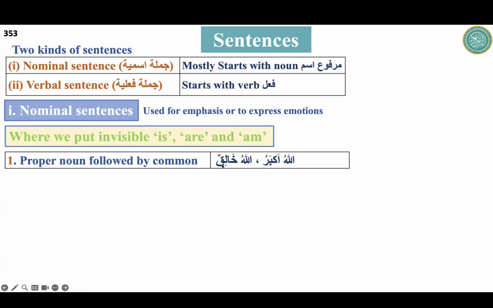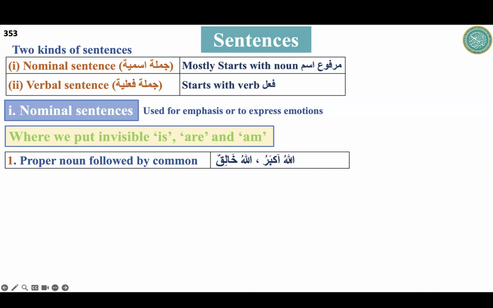Look at the sentence Allahu Akbar. We are discussing the nominal sentence, and we will see more about it in the next class. A nominal sentence which starts with ism, like Allahu Akbar, Allahu Khaliqun. Now how will we translate it in English?